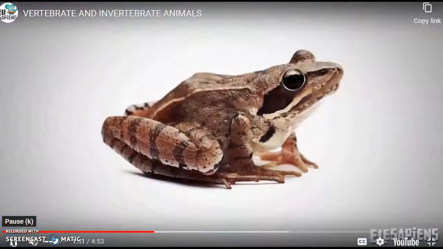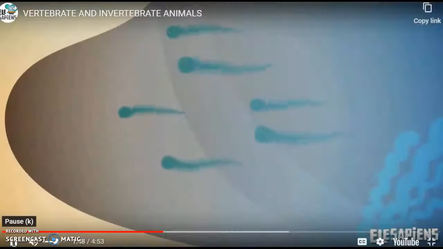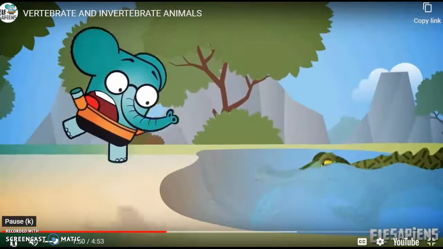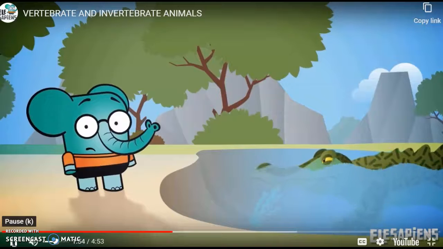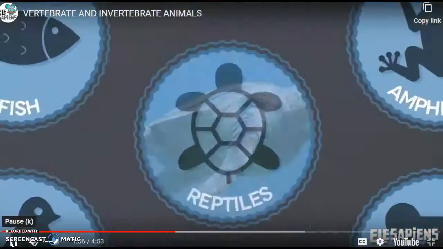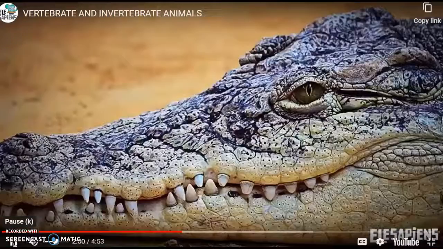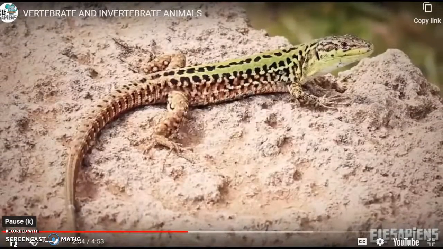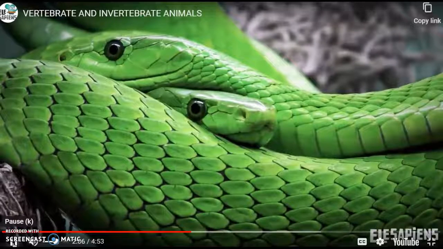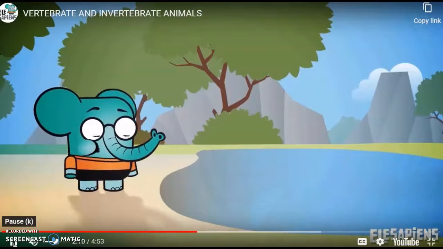Amphibians have 4 limbs. They are born like fish and develop until they turn into terrestrial vertebrates. No, a crocodile is not an amphibian, but a reptile. Similar to fish, the skin of reptiles is covered by scales and they have 4 limbs to move around, except for snakes that drag themselves along on the ground. Many of them know how to swim.